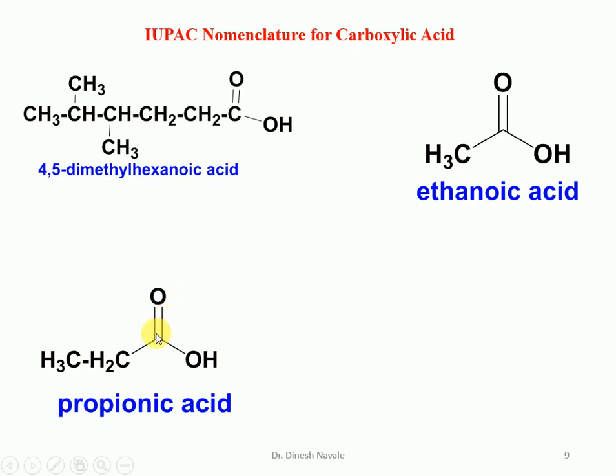Again there is carbon number 1, carbon number 2, carbon number 3. 3 carbon atoms are there. Numbering will start from the carboxylic acid carbon. So it is going to become propanoic acid. Propanoic acid will be the nomenclature.